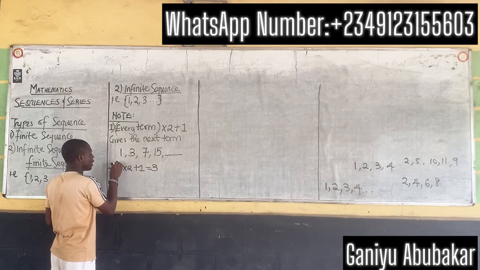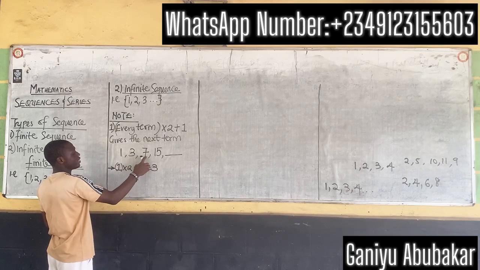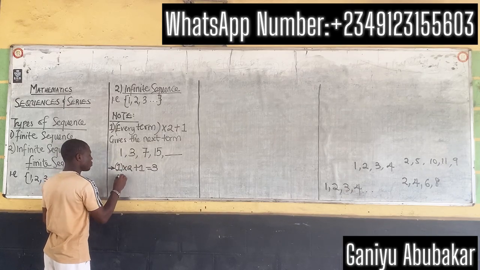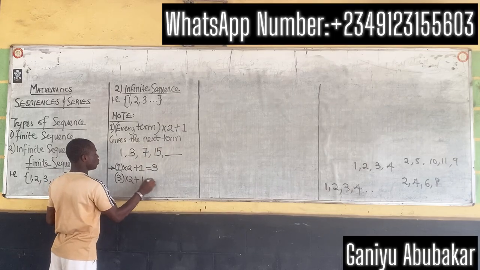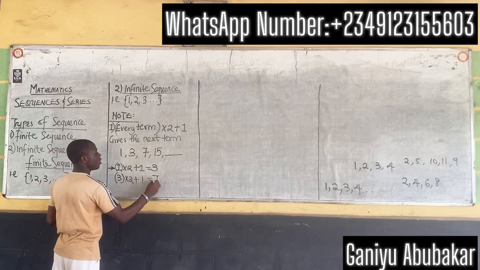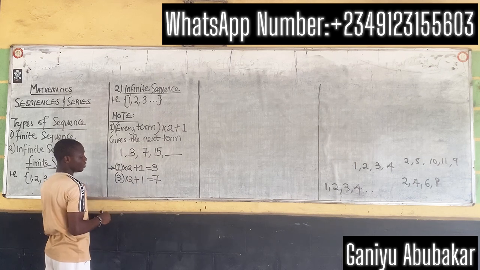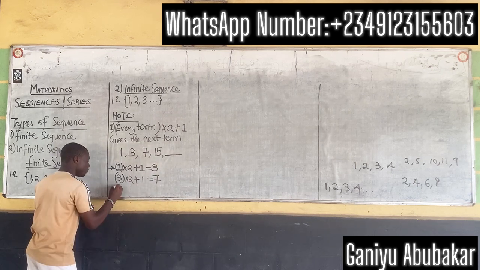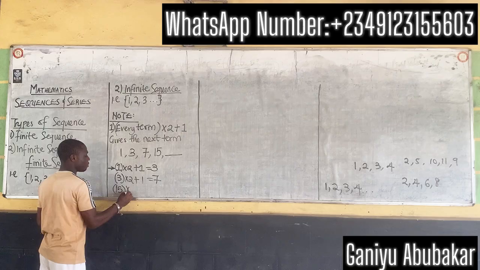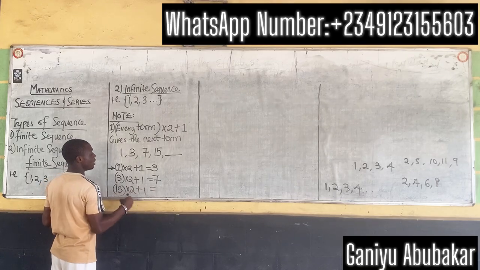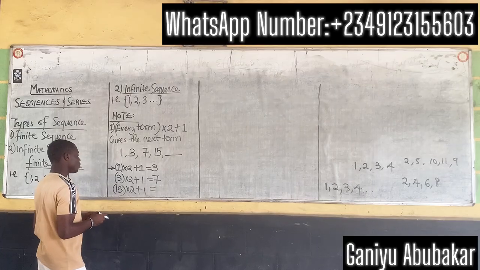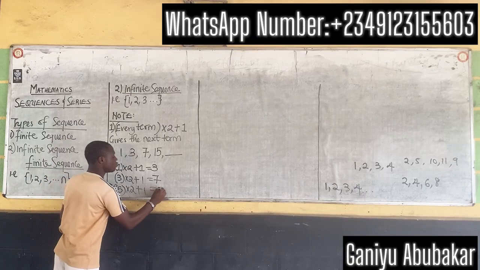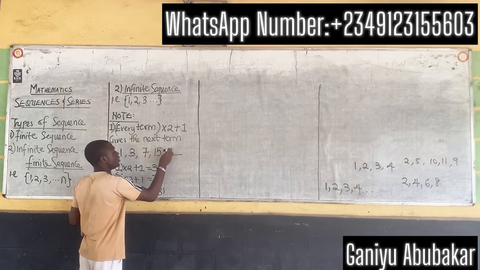All right, for this next term, this 3 now, I want to get 7. What do I do? Bring out 3, then times 2 plus 1. Times 2 gives you 6, plus 1 gives you 7. Also, every term, that's 15, times 2 plus 1 gives you the next term. 15 times 2 gives you 30, plus 1 gives you 31. Of course, I'll have 31 here.